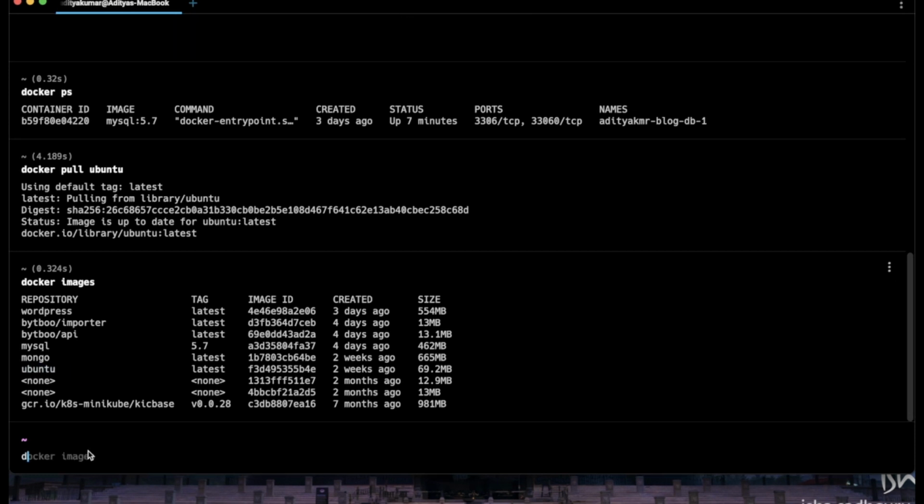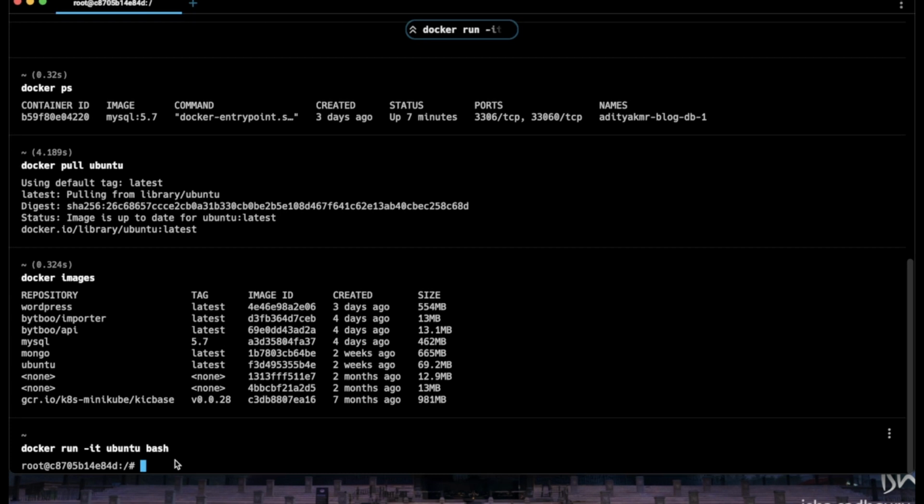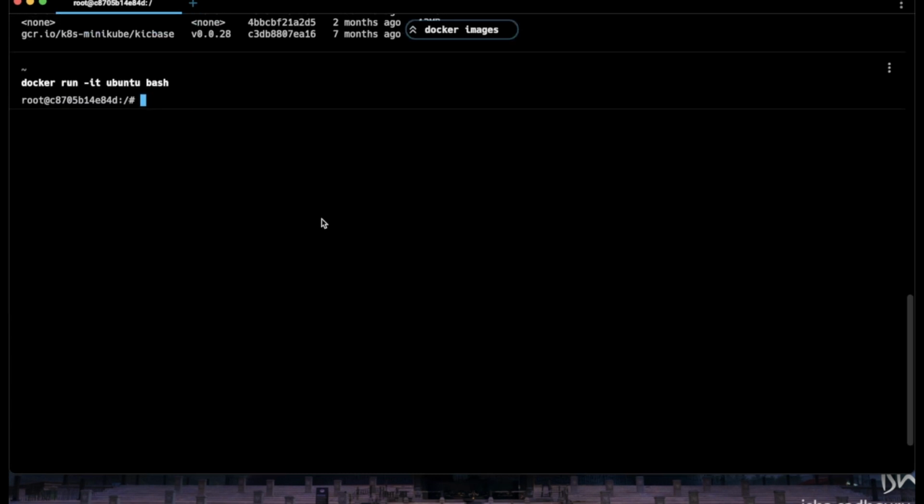So I'm just going to run docker run, with -it, which stands for interactive mode, and ubuntu, and inside the Ubuntu I'm going to run the bash shell. Once we are able to run this Ubuntu container, we can run any commands that we wish to.